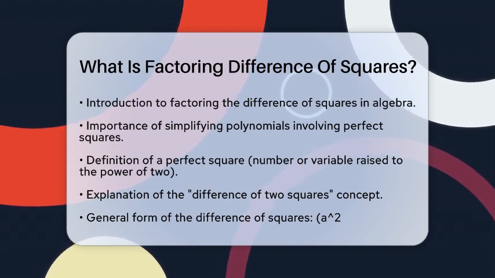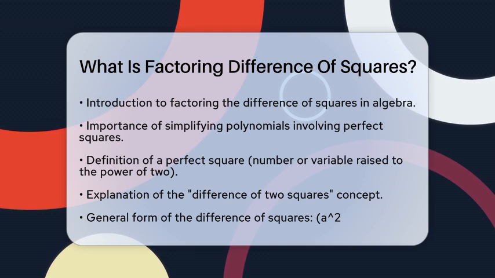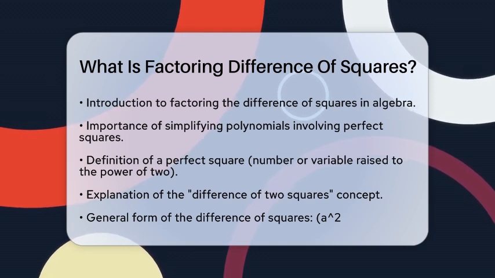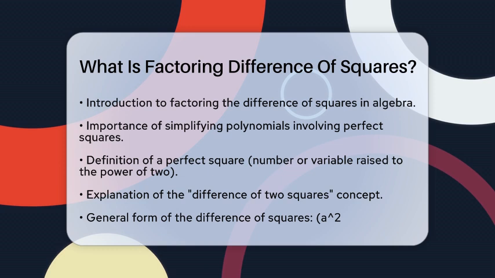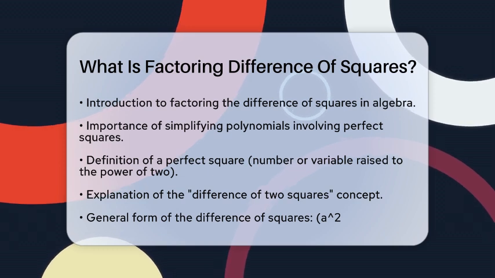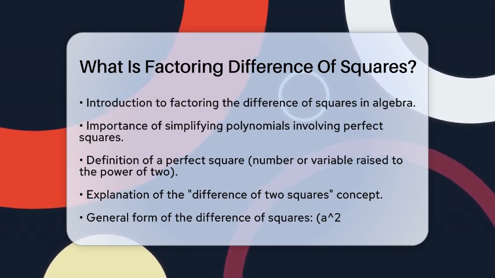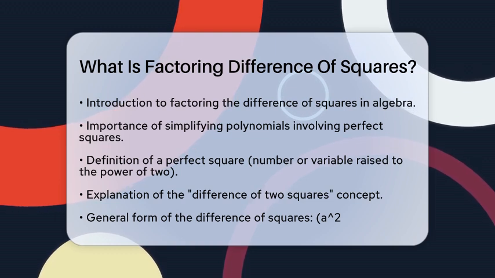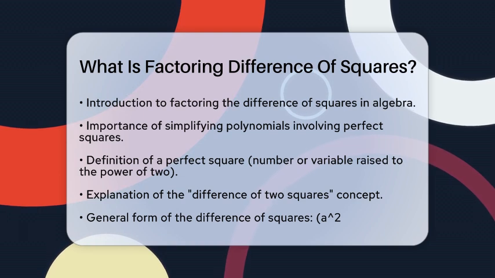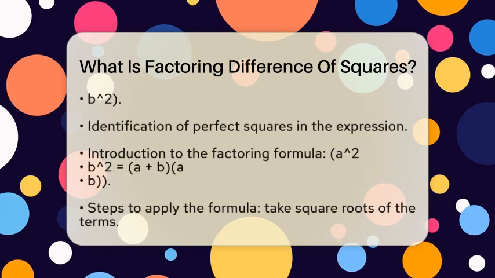Factoring the difference of squares is a technique used to simplify specific polynomial expressions. The expression we are looking at is called the difference of two squares. This occurs when you subtract one perfect square from another. A perfect square is simply a number or variable raised to the power of 2. For example, both x² and 9 are perfect squares since 9 equals 3 squared.